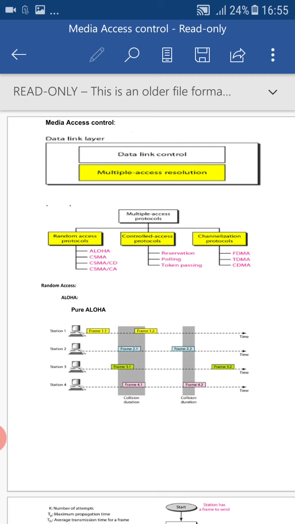Already, as the first chapter, we studied about data link control. And the lower sub-layer of the data link layer is multiple access resolution, which is also known as media access control. Media access control or multiple access resolution will support the multipoint connection. To have the multipoint connection, you require multiple access protocols.